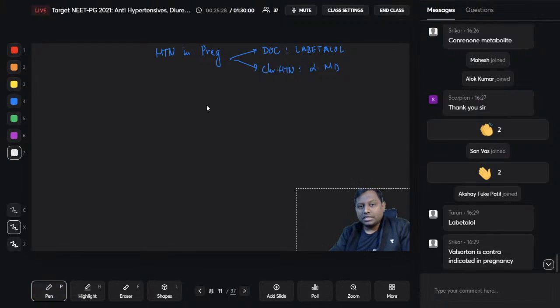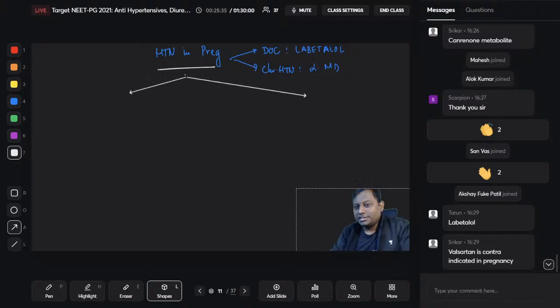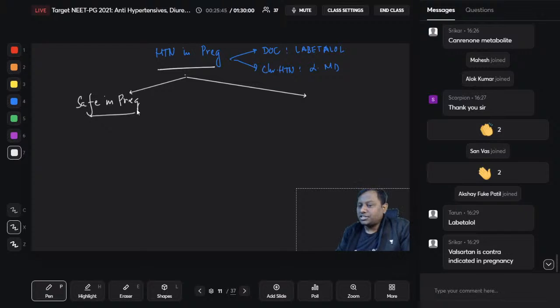Okay, so let me just summarize antihypertensives in pregnancy, right? Two important things you need to know. One is what to give, one is what not to give. One is which of the following is the drug that can be used or is safer in pregnancy. Which of the following is safe in pregnancy. The second thing that you must know is which of the following should be avoided in pregnancy, that is, contraindicated in pregnancy. Okay? Yes, Dr. Srikar, absolutely, right? So you just have to choose.